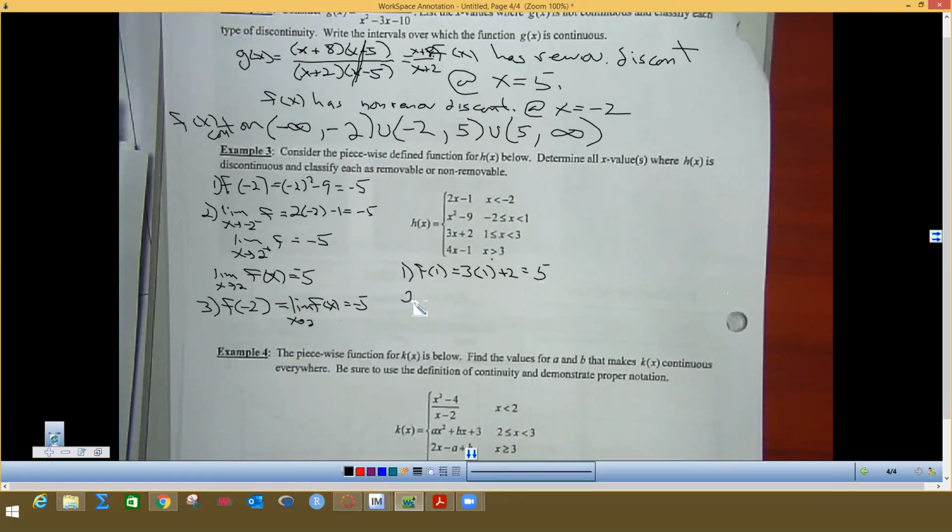It is defined. For step 2, I'm going to do the limit as x approaches 1 from the left side of this. And you know what? I put f's all over here. That's really wrong. It should be h's. I screwed up because I forgot that was an h of x right there. They will not count that wrong on the AP test because that's something everybody